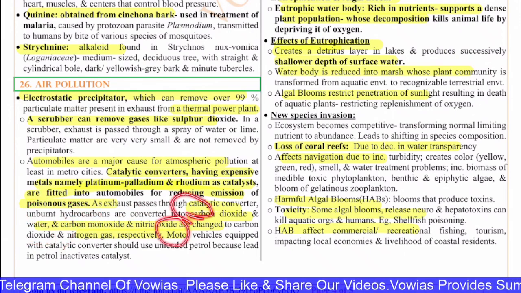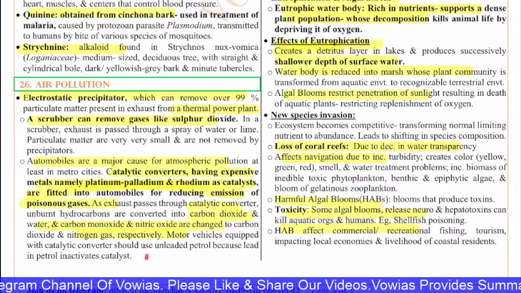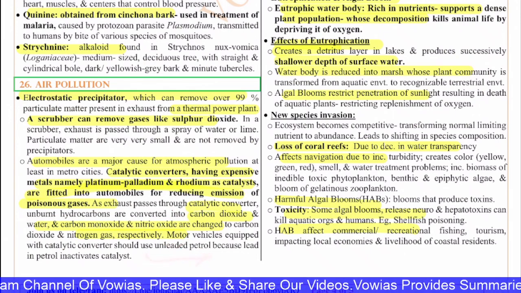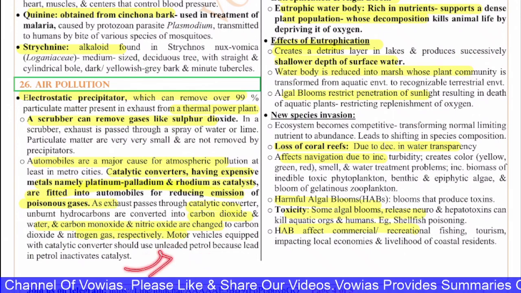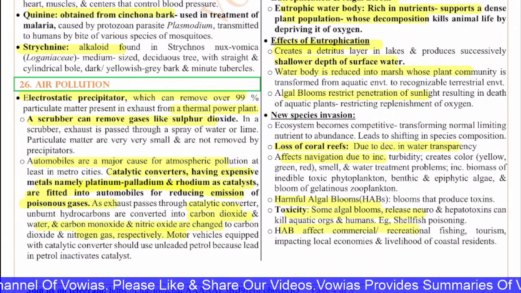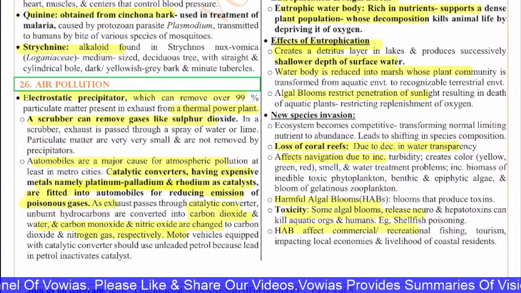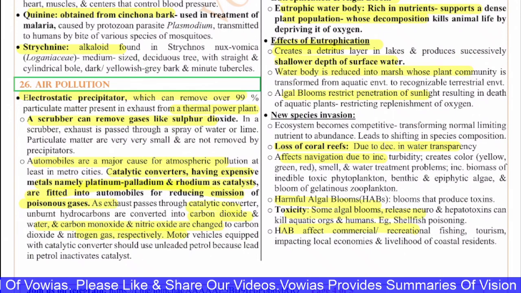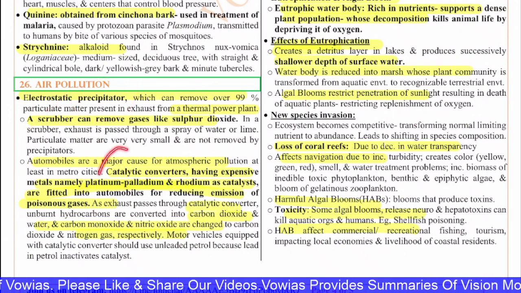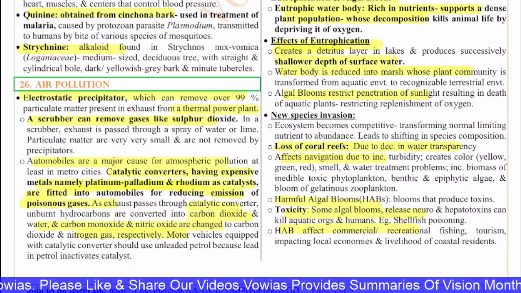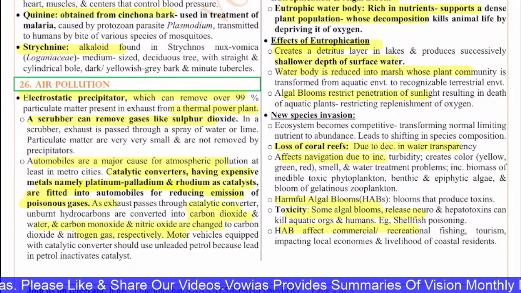Motor vehicles equipped with catalytic converters should use unleaded petrol because lead in petrol inactivates the catalyst. So this is about air pollution, the electrostatic precipitator and the catalytic converters in vehicles, especially in the BS6 vehicles.